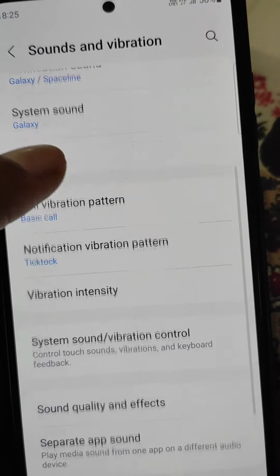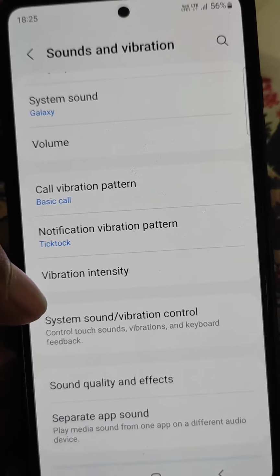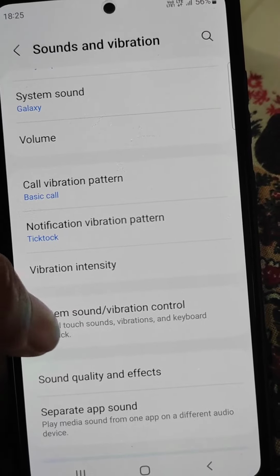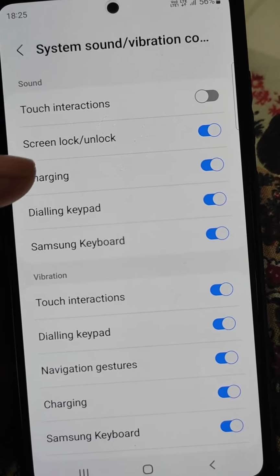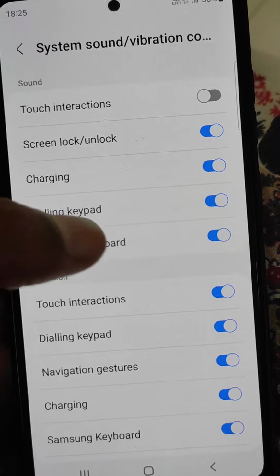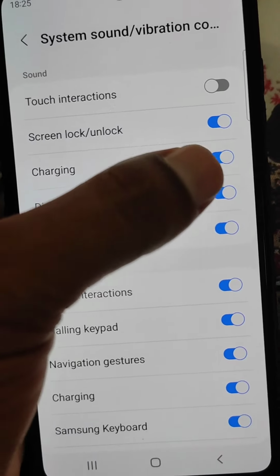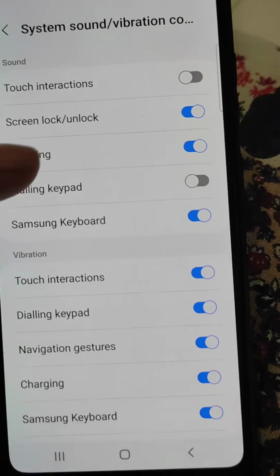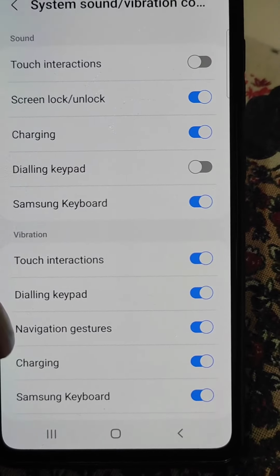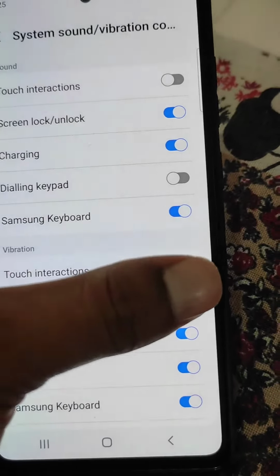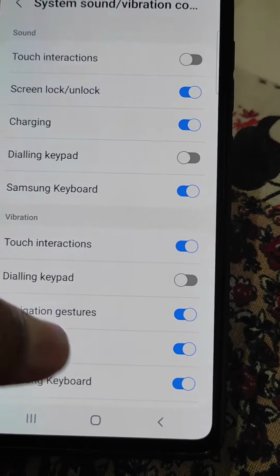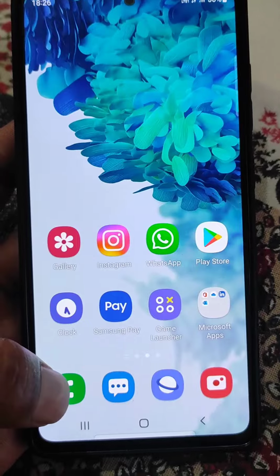So scroll down and open system sound vibration control settings, and here you will see all the system related sound and vibration settings. So here you can see dialing keypad. For sound and vibration you can turn it off really easily.